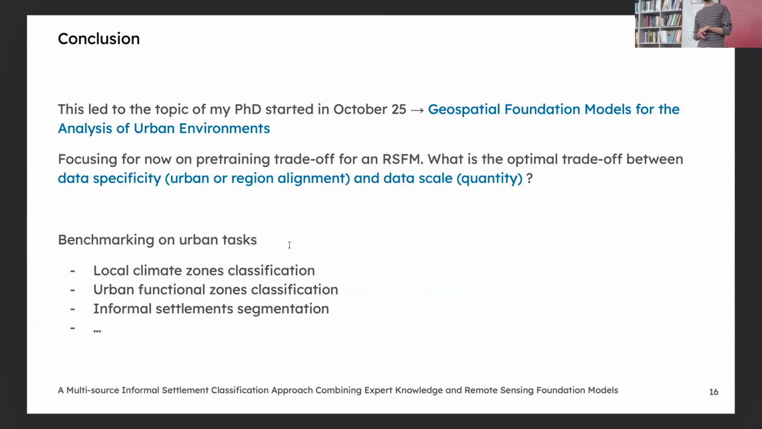And for now, I'm focusing on pre-training trade-offs for remote sensing foundation models. So, for example, is it better, in terms of performance, to pre-train a model on data from all over the world, or to focus on, for example, satellite images only from cities? And then I'm evaluating the models on a little benchmark with urban classification tasks, so local climate zone classification, urban land use land cover, and informal settlement segmentation.